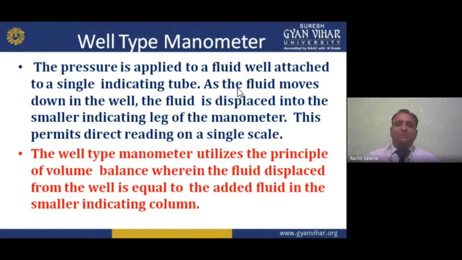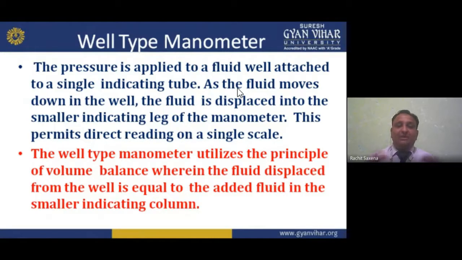Now the pressure is applied to a fluid well attached to a single indicating tube. Here we have the fluid well. In a manometer we have a U-shaped structure, but in the inclined manometer we have some inclined structure. We are inclining it, and in this we have a well structure. A well is a source of water, we can say we can store water in a well. So we have a fluid well.